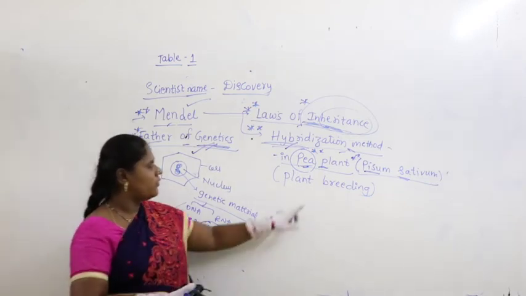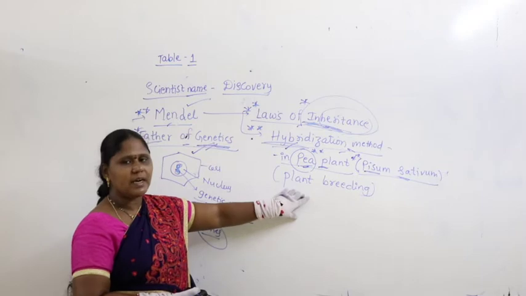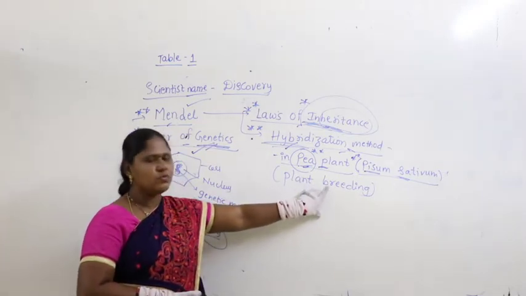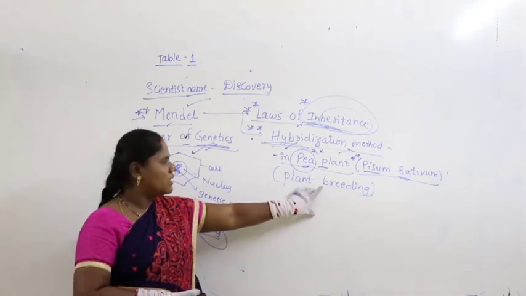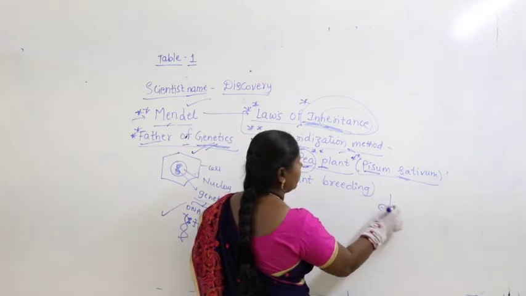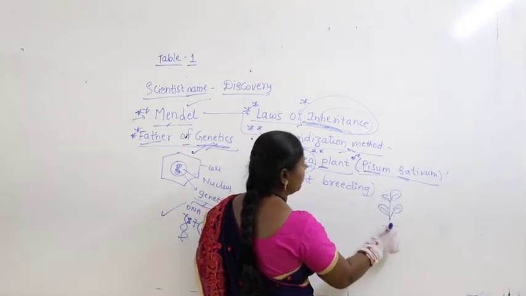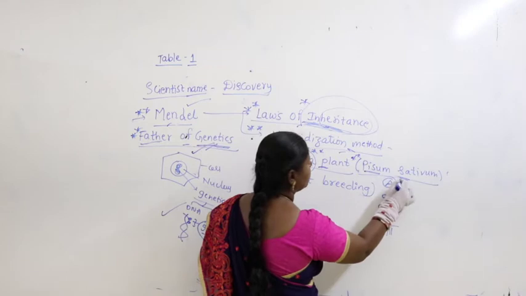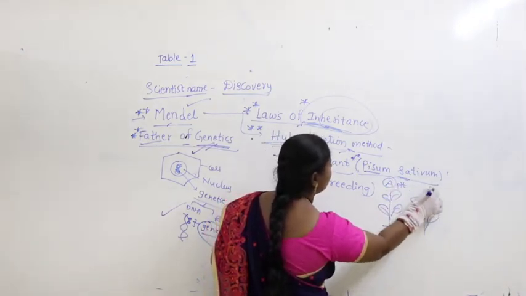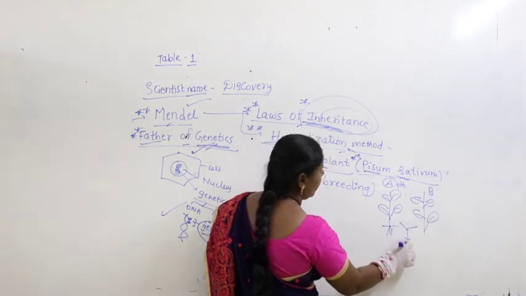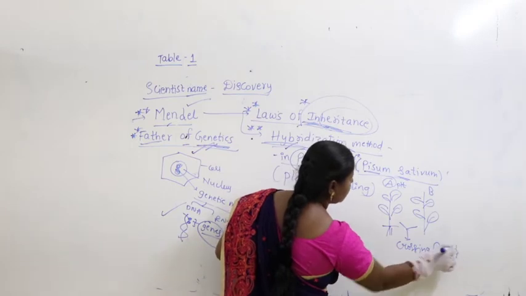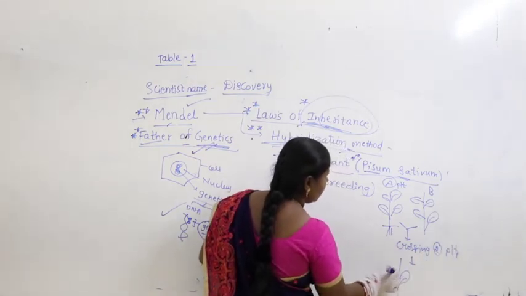And that method of transfer of characters was studied within the plant. It's called plant breeding. I think you are most familiar with the terminology called breeding. What is breeding here? Simply, people will take two plants. Early ancient farmers also knew this. Let us take plant A and plant B. Now what do they do? They cross these two plants, and the crossing gives an offspring.